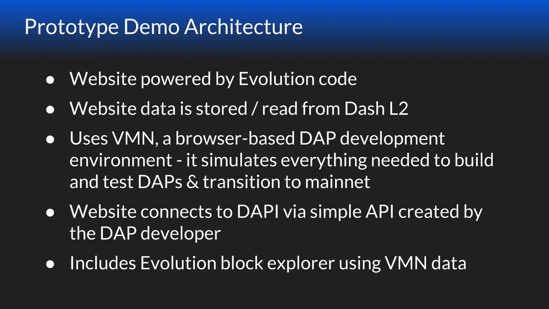So we do have a prototype that we've been working on, and I want to talk just a little bit about the architecture of this prototype, what you're about to see. This is a local website that's powered by Evolution code, and by that I mean that this little website doesn't know whether it's connected to simulated data or real data. It's just running the same way it would in the real Evolution release. The data for this site is stored to and read from the Dash Layer 2 network, which Chuck can talk a little bit about. I like your explanation for that better.